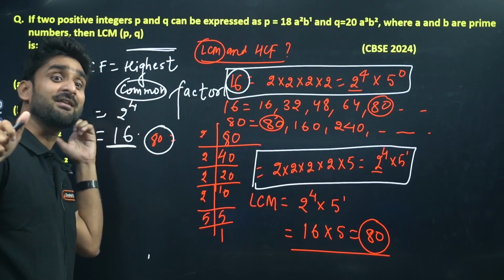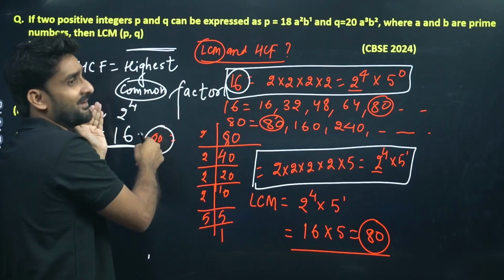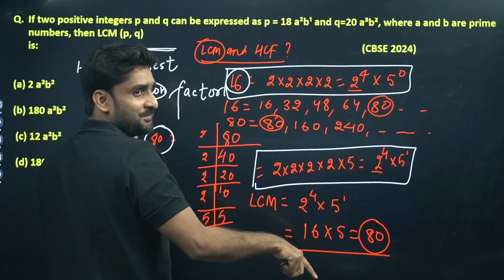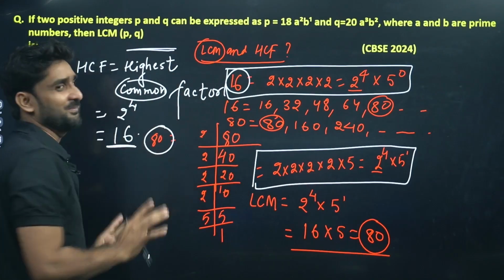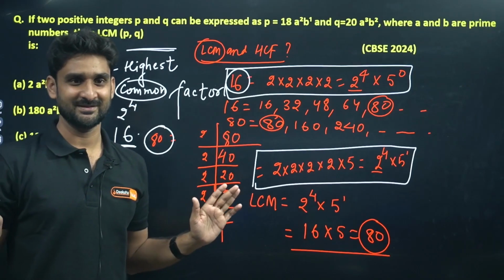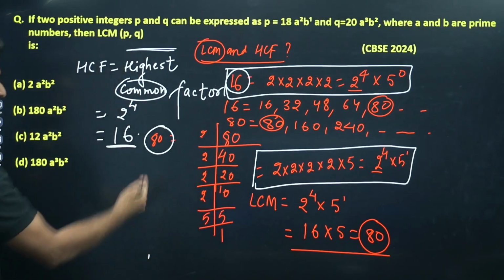Highest common factor is that result which can divide these two numbers. And the LCM is that result which can be divided by these two numbers. This is the difference between both. This is the difference, right? So this will be the result.